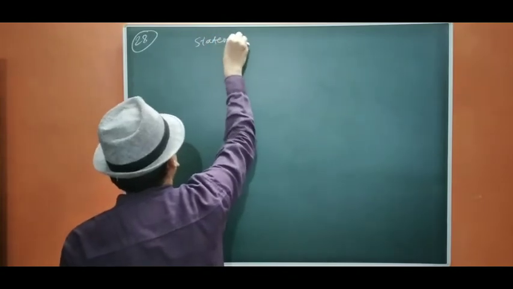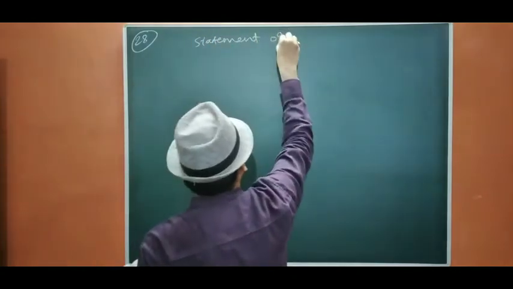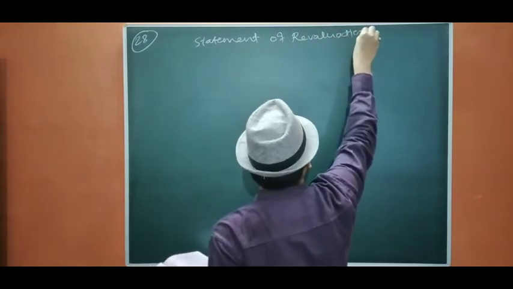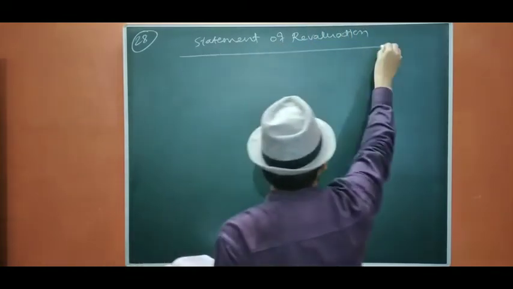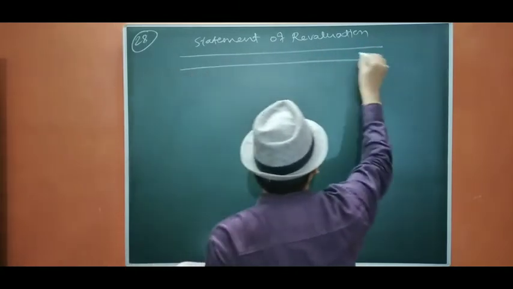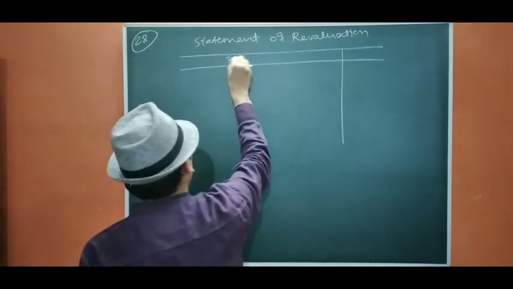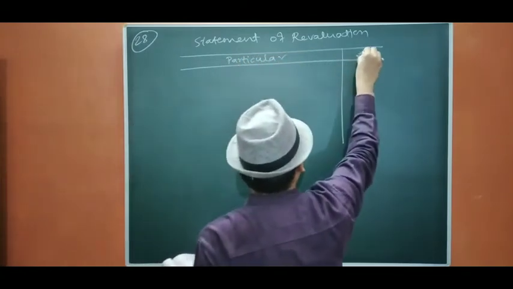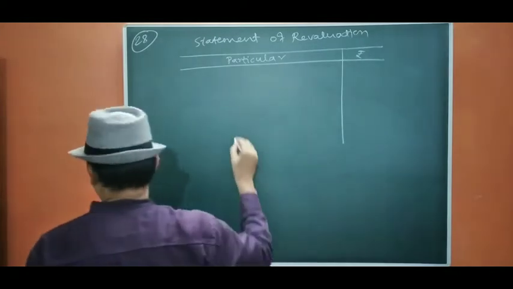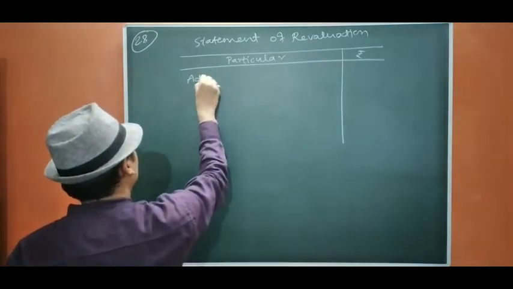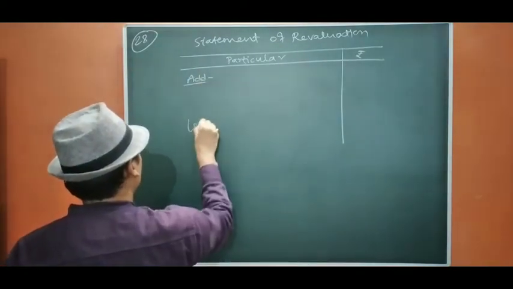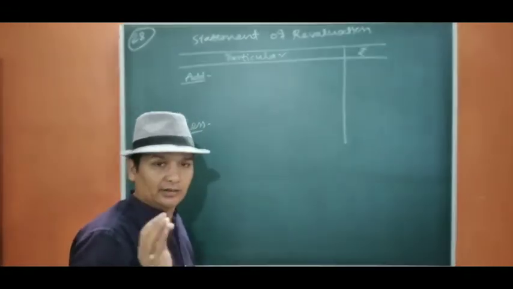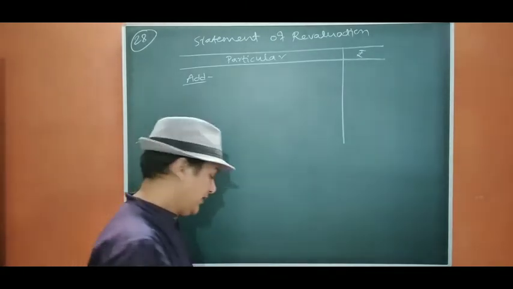Statement of revaluation. First we are going to prepare the statement of revaluation. Whatever rupees you are going to add here, the increase in asset and decrease in liability, and we are going to deduct decreasing asset and increasing liability.